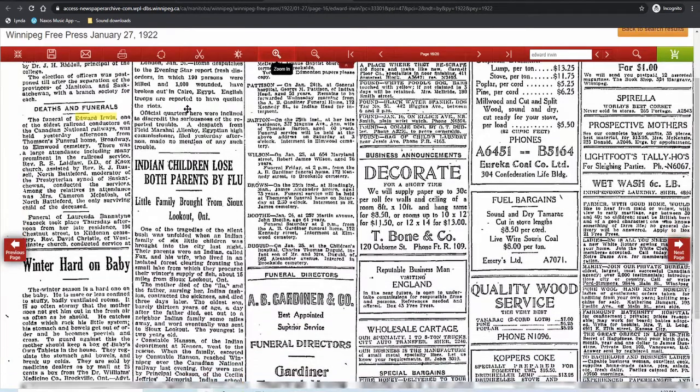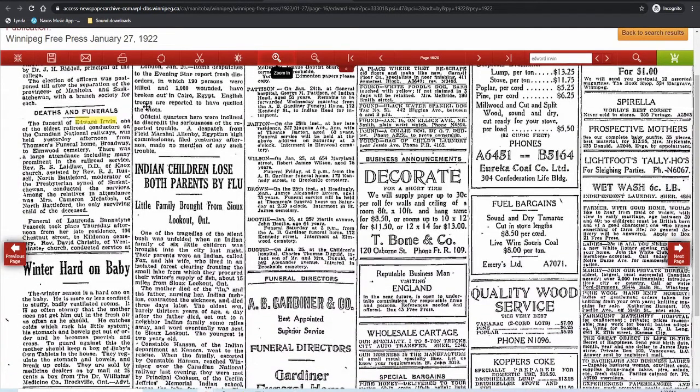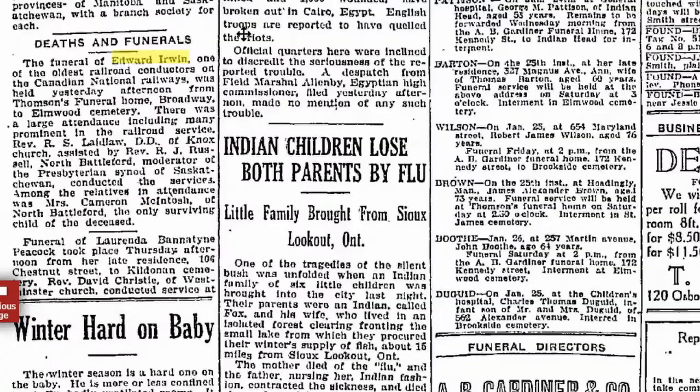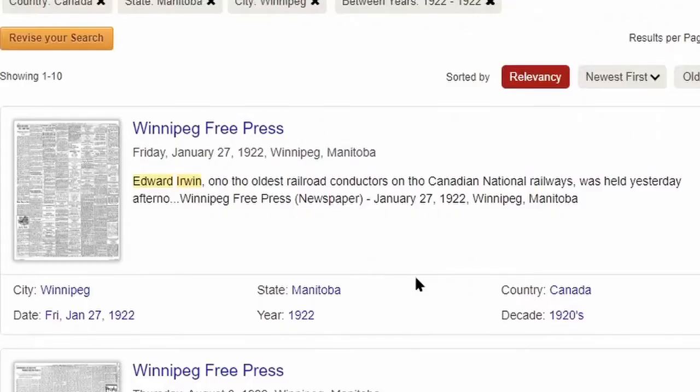As I mentioned earlier, searching is a powerful tool, but searching through what are essentially photographs of old newspapers is not without challenges. For instance, you can see that the article has the words "one of the" immediately after the name Edward Irwin. When we go back and look at the text snippet from the search result, though, it says "ono tho." It's an error that often occurs with optical character recognition software, especially when it's used on less than clear imagery like these old newspaper scans.